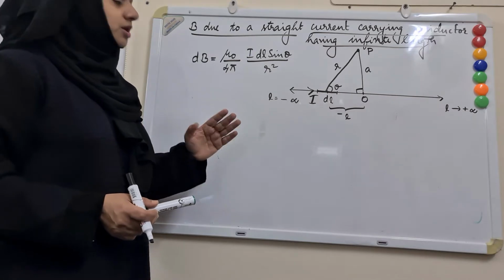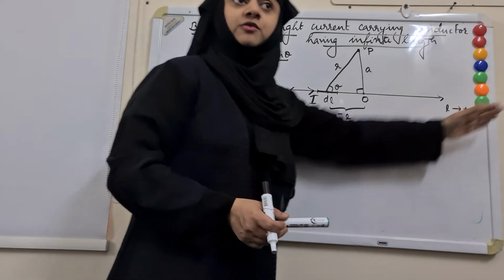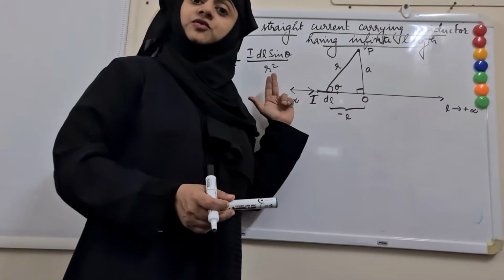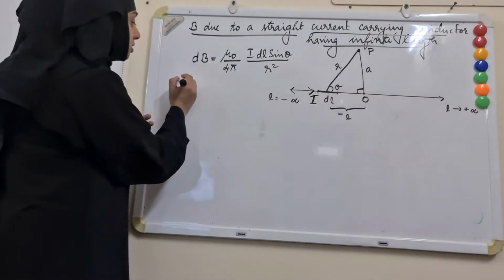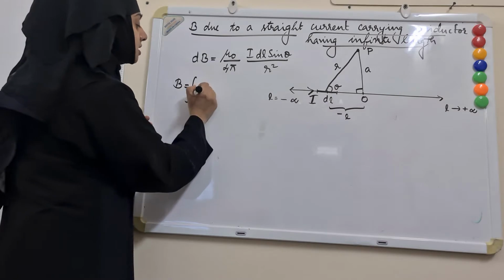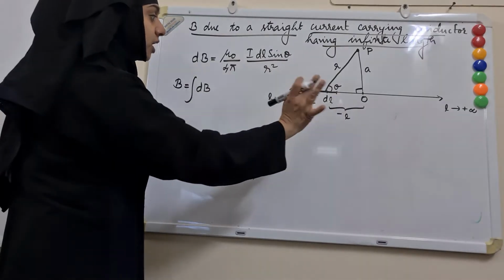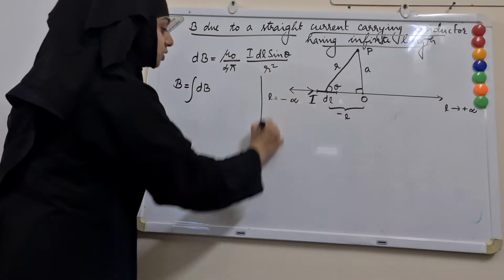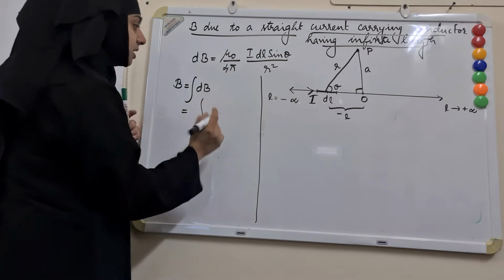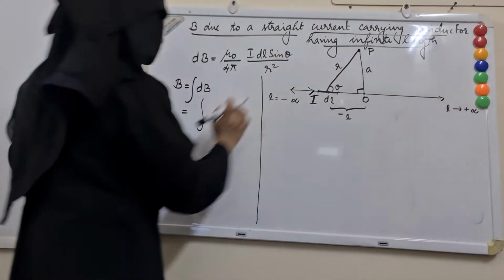Now in order to get the magnetic field due to the whole conductor, we have to integrate this expression throughout the length of the conductor. So the total magnetic field B will be equal to integral dB. This integration should be throughout the length of the conductor. Now we have to integrate from minus infinity to plus infinity, right?